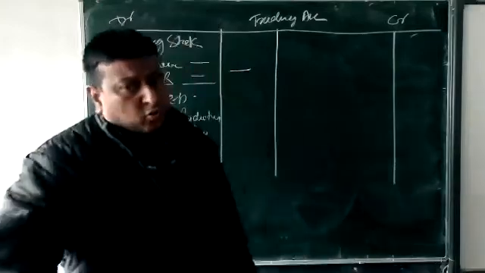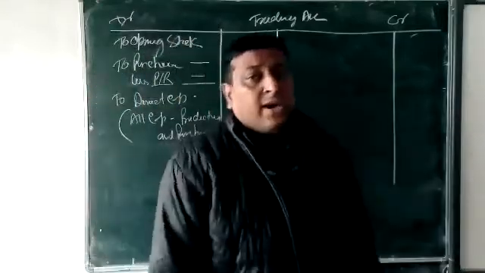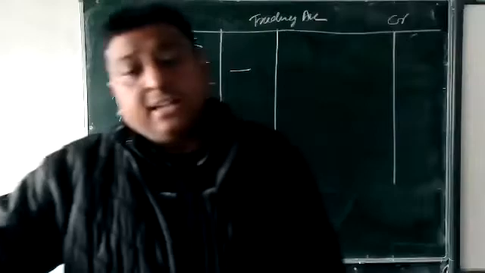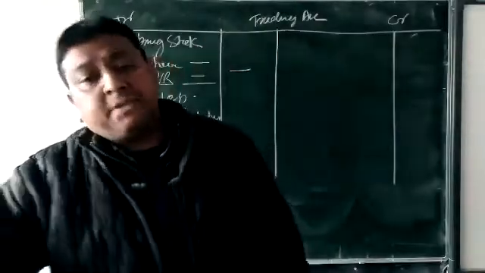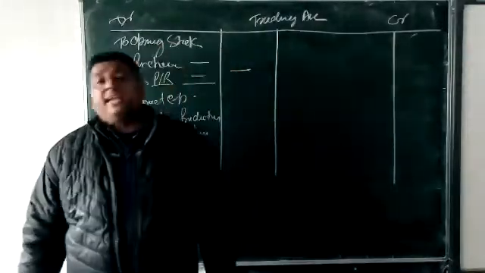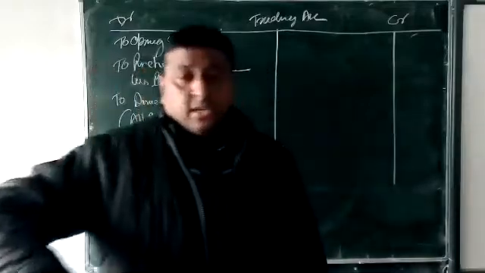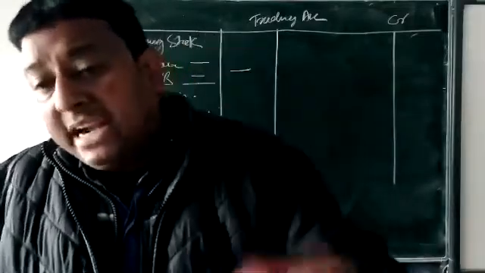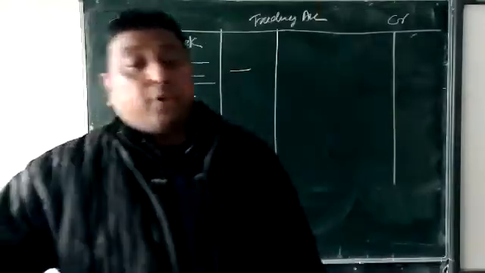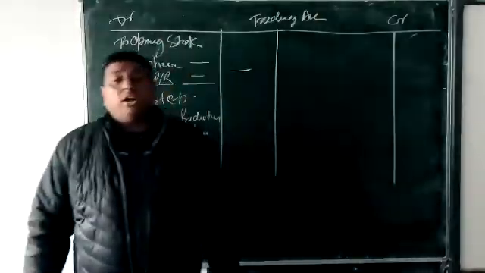Actually, expense is mainly 2 types. Okay, one is the direct expense, second is the indirect expense. Direct expense is put on the trading account, and after that all the expense is indirect expense. The expense which is related with the production of goods is called direct expense.